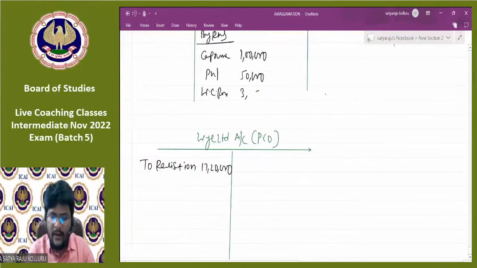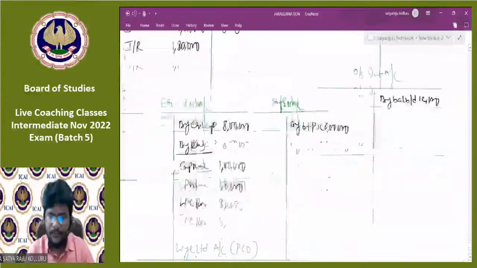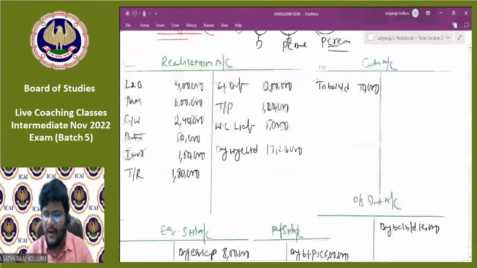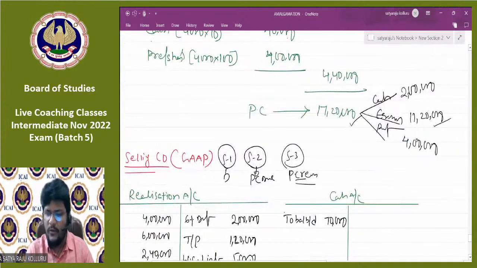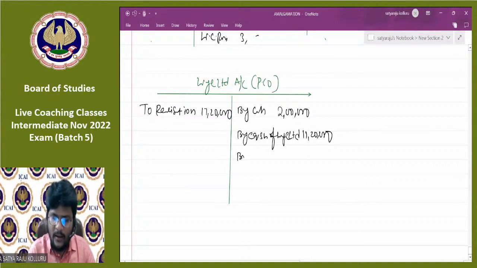So in Y Limited, by cash how much did we get? Just now I wrote 2 lakhs. By cash 2 lakhs. By equity shares of Y Limited, how much, guys? 11,20,000. Next, by preference shares of Y Limited 4 lakhs.